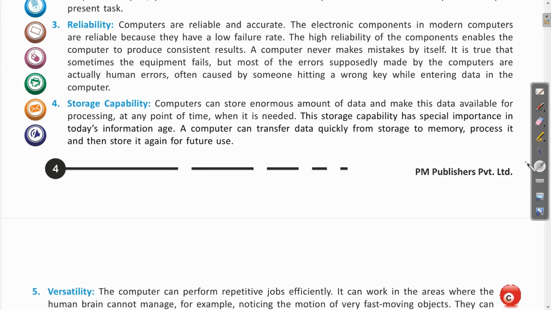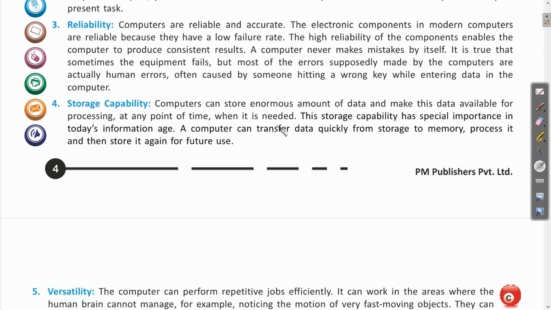Next is the storage capacity. By the name storage capacity, the computers can store an enormous amount of data and make this data available for processing at any point of time when it is needed. So this way the computers can be used for storing data, and not only small data, we can use bulk and very large amounts of data. For example, if you take YouTube, you can see how many millions of videos are uploaded there on a single platform. So this is one example.